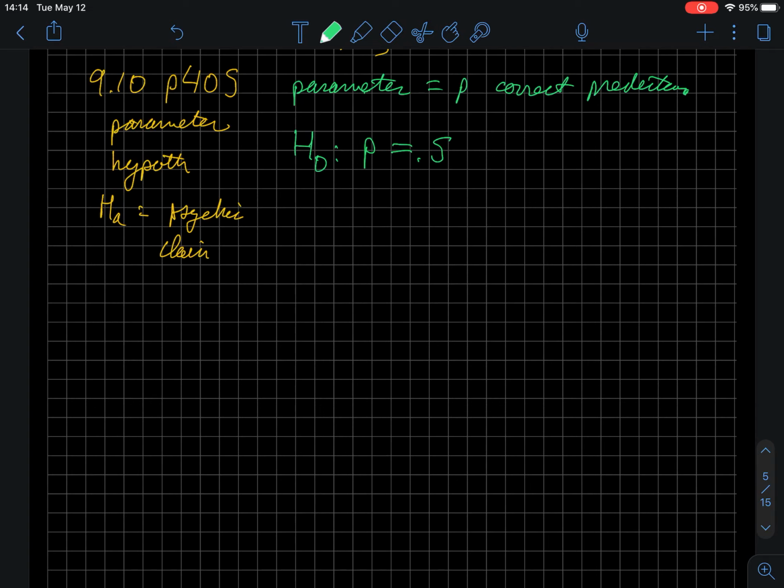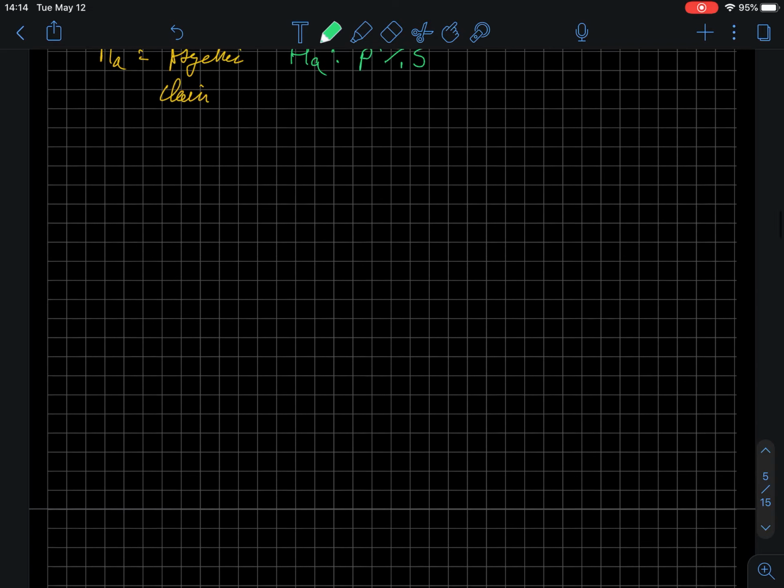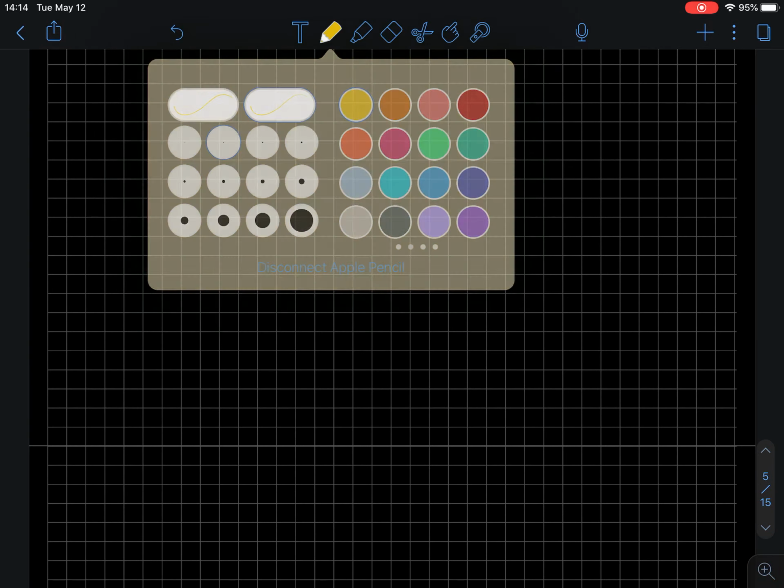So another way to think about this, what's the alternative then? The psychic is claiming that he's better than half, so we would say the alternative hypothesis is p is greater than 0.5. His proportion of giving correct answers is greater than half the time. So that's how we would break that answer down. All right, so fairly simple. So let's look at 9.15.